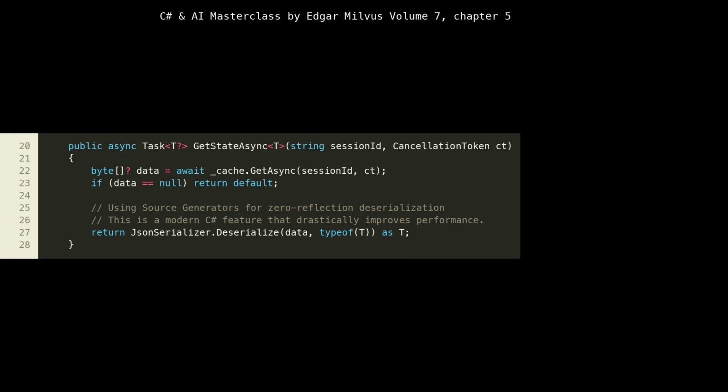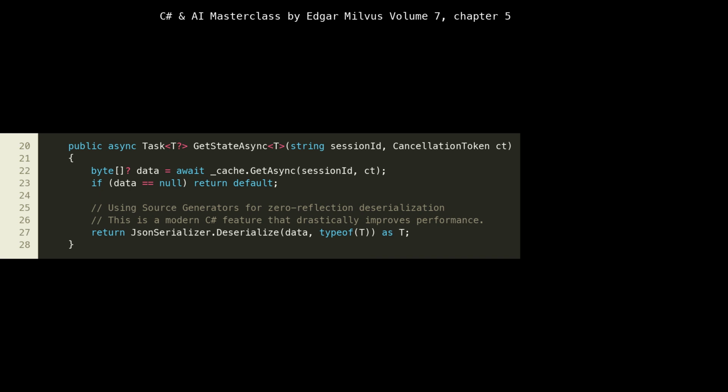Moving on to lines 20 through 28, we have the GetStateAsync method. This method is responsible for retrieving the agent state from the distributed cache. At line 22, await _cache.GetAsync(sessionId, ct) attempts to fetch the raw byte data associated with a given session ID. If no data is found, line 23, it returns the default value for the type T. The interesting part is at line 27, JsonSerializer.Deserialize(data, typeof(T)) as T. Here, we're deserializing the byte array back into our agent state object.